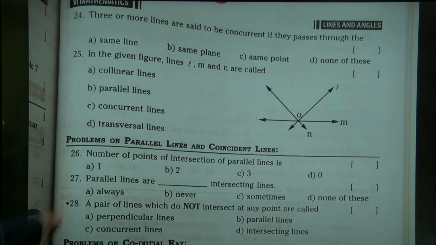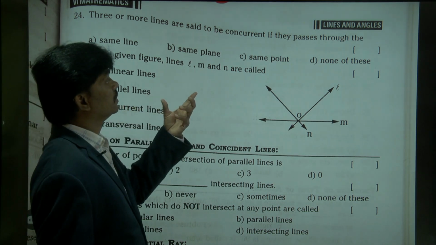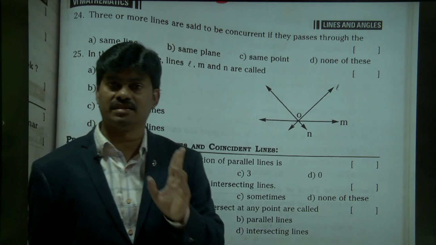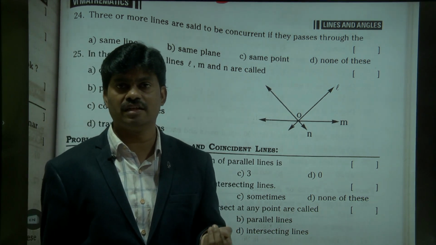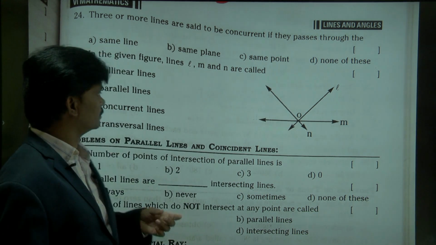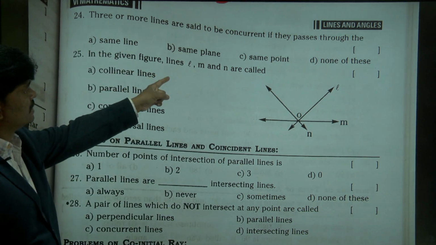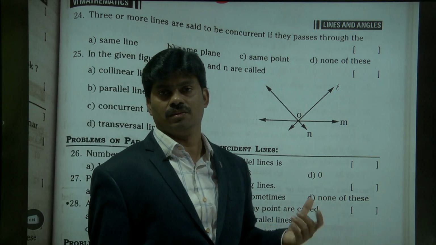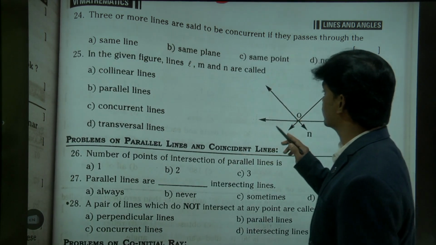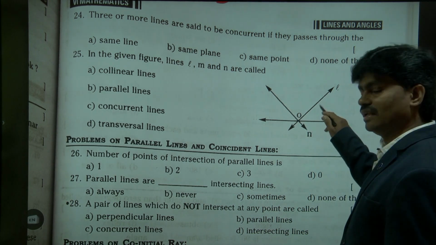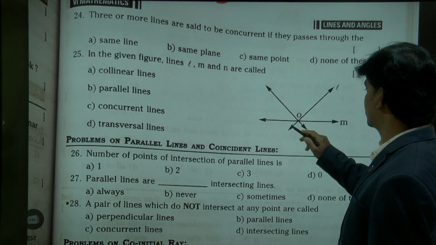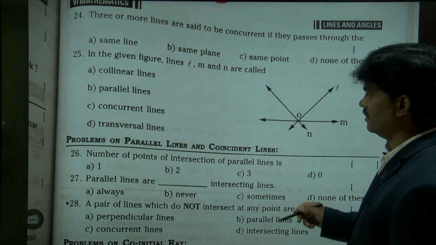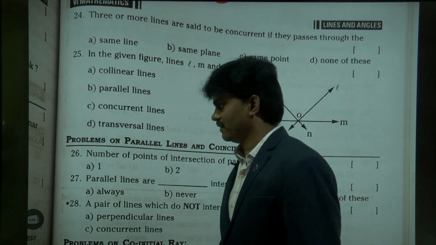Right? Three or more lines are said to be concurrent if they pass through one point. Two lines intersecting; more than two, three or more, concurrent. In the given figure, lines L and M are called? Yes, they are concurrent lines. Only two lines, suppose if they asked you L and M, L and M intersect, L and N intersect, N and M intersect. But taking three or more, they are called concurrent lines.